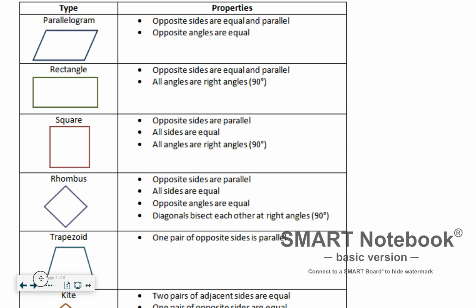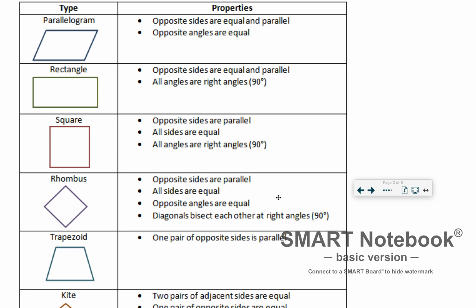Okay, the next one is a rhombus. Kind of looks like a diamond in a way. A rhombus is the type of quadrilateral that has opposite sides that are parallel. All sides are equal. Opposite angles are equal. And the diagonals bisect each other at right angles. We won't really have to worry about that. It kind of looks like a square that's turned to the side.